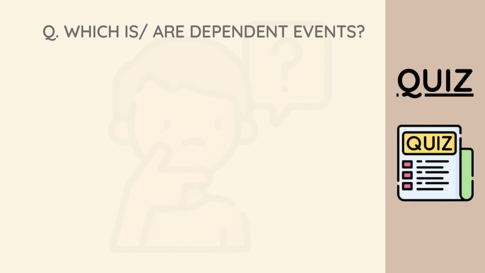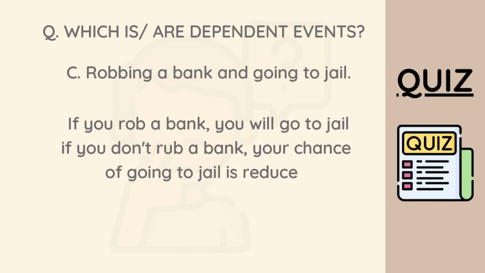Option C says robbing a bank and going to jail. If you rob a bank, you will go to jail. For you to go to jail, you have to rob a bank. So that means if you don't rob a bank, you won't go to jail. So the events of robbing a bank and going to jail are two dependent events. So that means option C is a typical example of a dependent event.